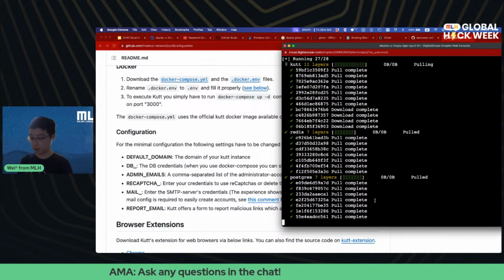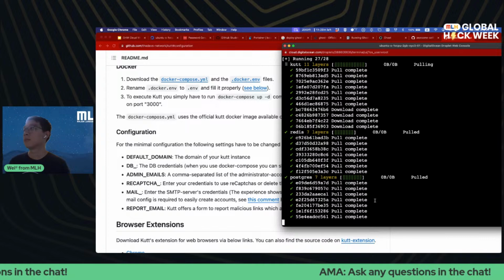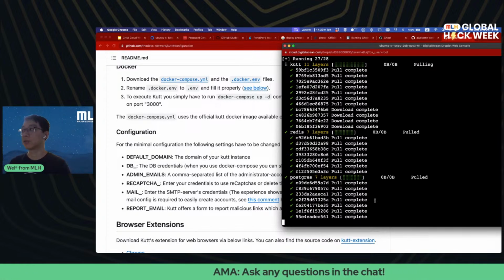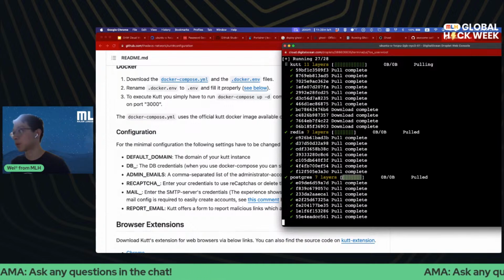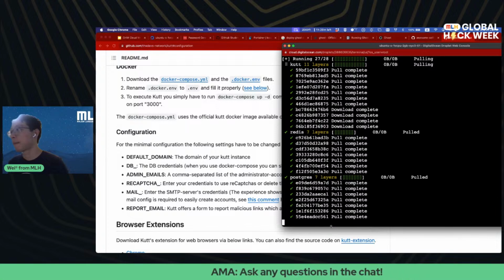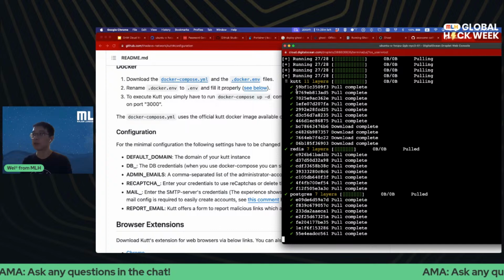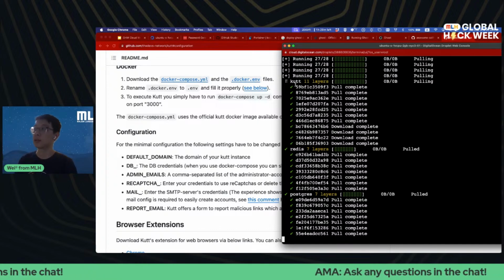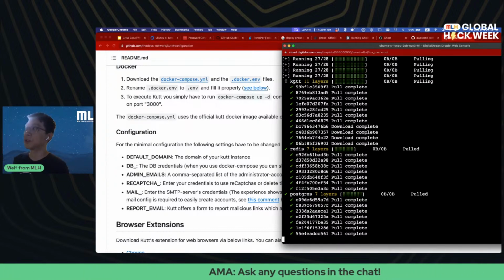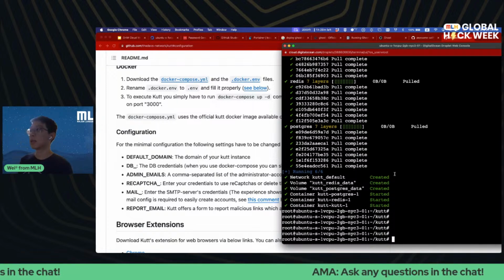Okay, very good. By the way, you can run this locally as well on your computer. You don't really need a cloud server for this, but we're just having some fun on the cloud server, putting it to work. Okay. It's a little bit slow for the initialization. With a lot of this software, they have some scripts that get run on first initialization. As you can see here, we have some progress dots there, but looks like everything is created.